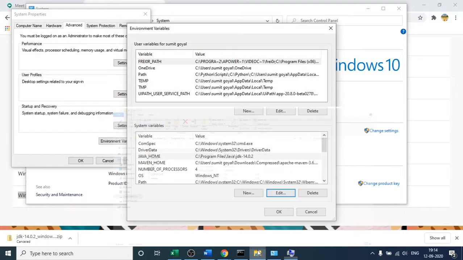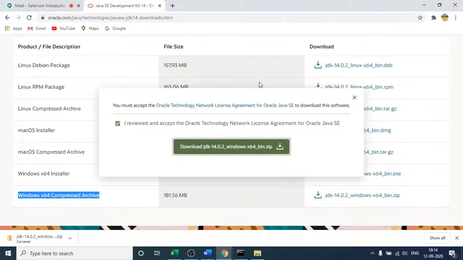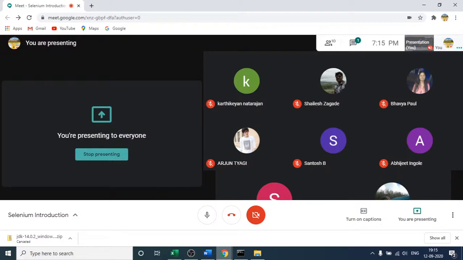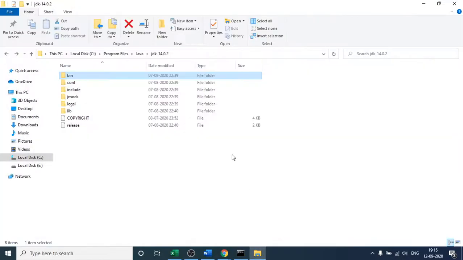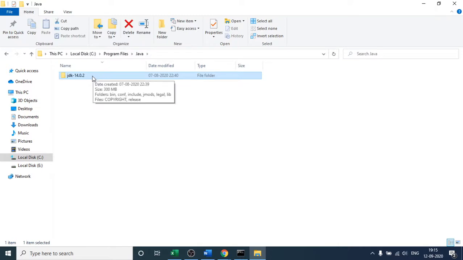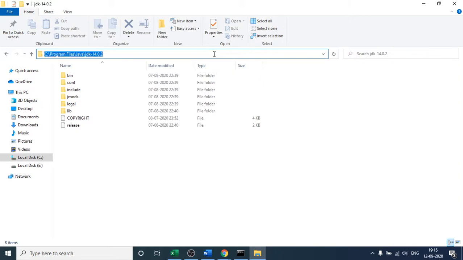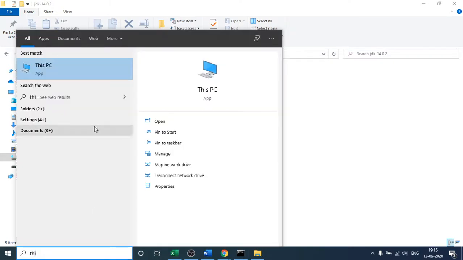Let me remove this. We will start from scratch. I think we do not require it as well. Suppose this is the extracted file which I have, and this is its path. Let me come here. This is the folder. After file extraction, I will click this folder and first copy the path till here. I will copy this entire highlighted path, and then I will search for This PC here.